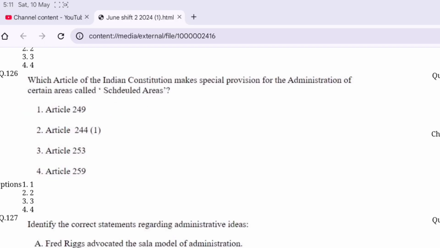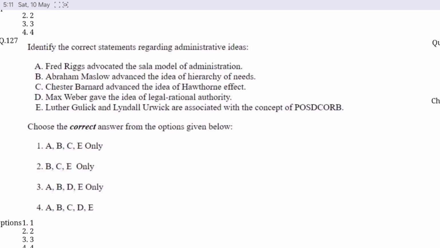Question number 126. Which article of the Indian Constitution makes the special provision for the administration of certain areas called the scheduled areas? Option B is correct. Article 244(1). Question number 127. Identify the correct statement regarding the administrative behavior. Option C is correct here. A, B, D, E. Fredericks advocated the Sala model of administration. Abraham Maslow advanced the idea of hierarchy of needs.